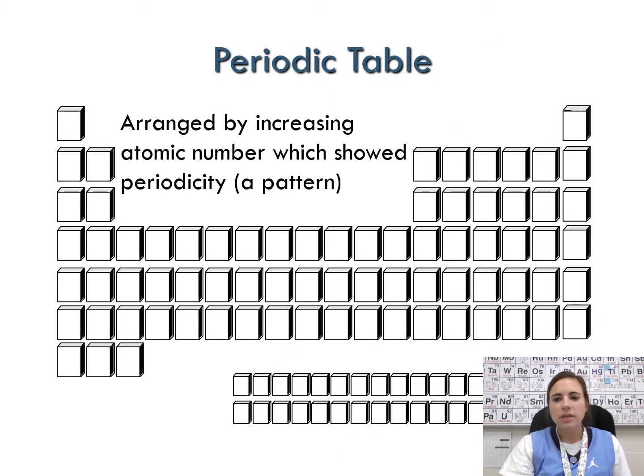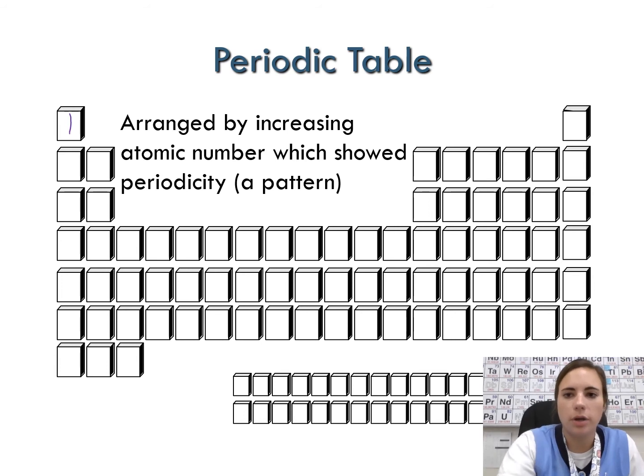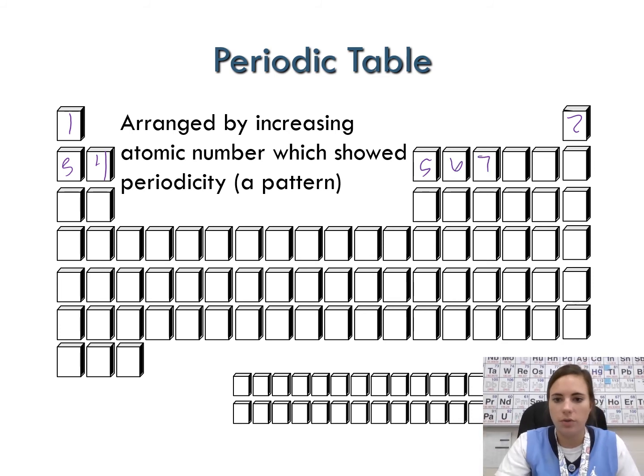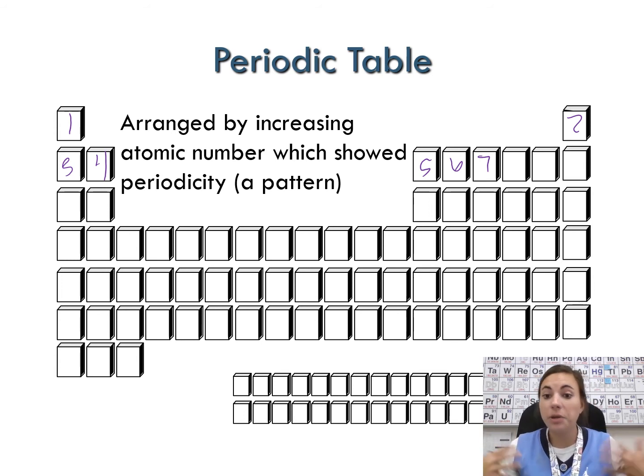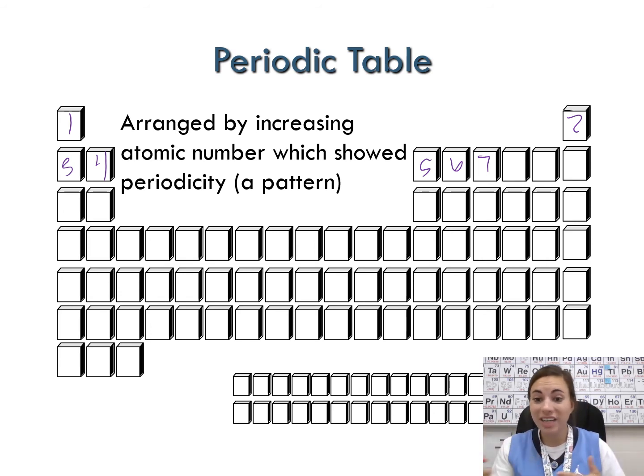All right. So last thing for this lesson, just a brief overview of the periodic table and how it's arranged. So we know that the periodic table is arranged by increasing atomic numbers. So we start with 1, we go to 2, 3, 4, 5, 6, 7, so on and so forth. And when Mendeleev created the periodic table and arranged things by increasing atomic number, he saw a pattern, a periodicity. All right, so it put them into groupings that showed similarities. And he was able to predict even where missing elements were.